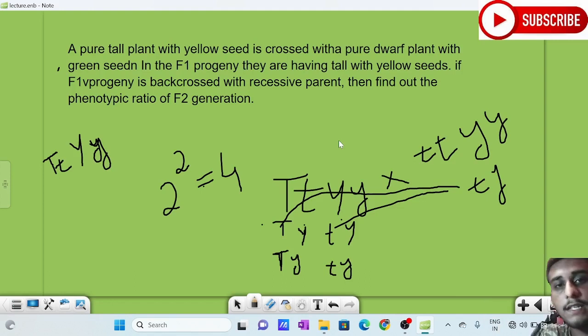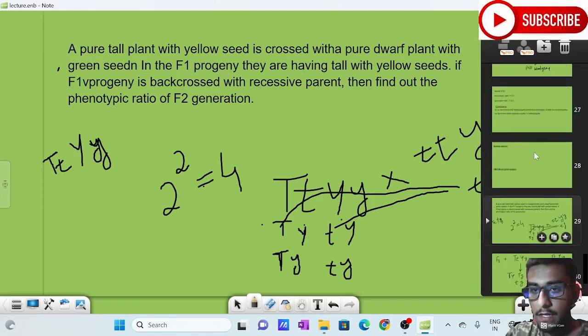I earlier mentioned that if the test cross phenotypic ratio is 1:1, then we can confirm that the F1 generation was in heterozygous condition. This is the thing which I was going to mention. So this is the question.